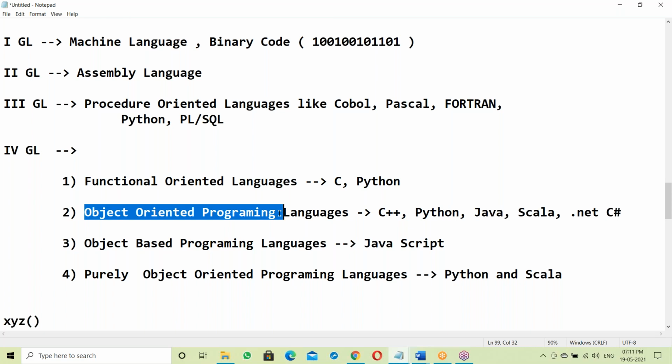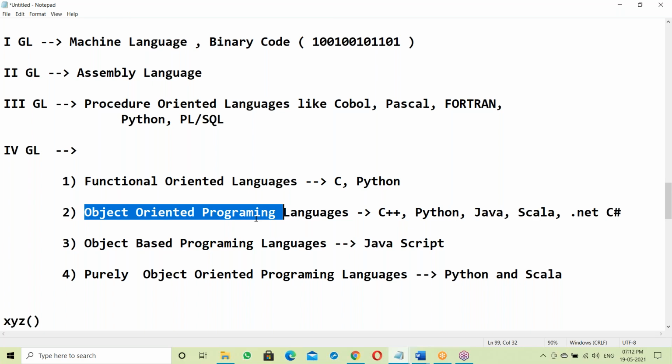Initially, OOPS was introduced with two features, encapsulation and data abstraction. Later, many more features were added: encapsulation, data abstraction, method overloading, inheritance, polymorphism. Those concepts we'll see next. Wait, I'll explain very clearly.